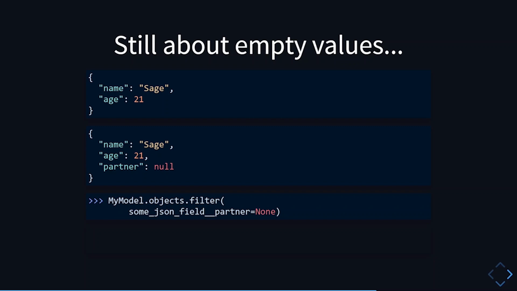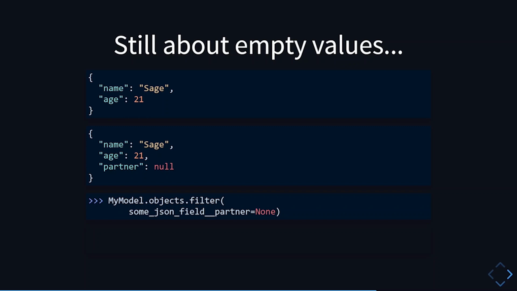Now, if the object has the path partner, even if it's null, it should return some information to indicate that the path is there and the value is null. However, if the path is not there at all, then maybe it should return something to indicate that the path is not even there. So that's exactly the case with the extract functions.